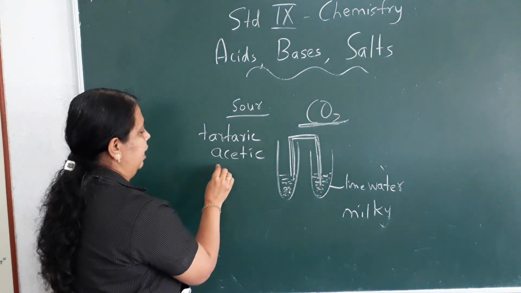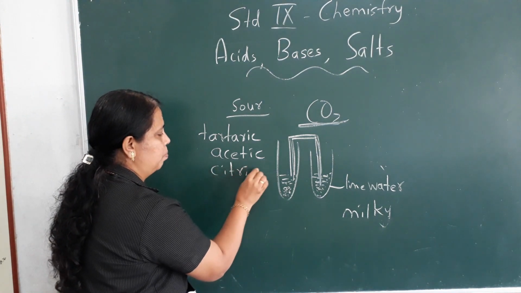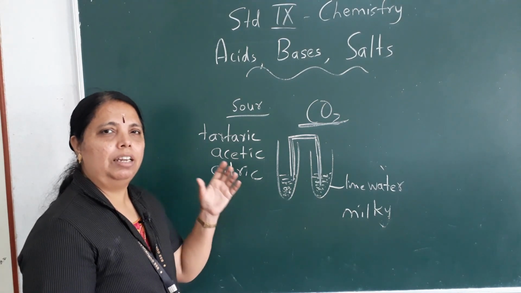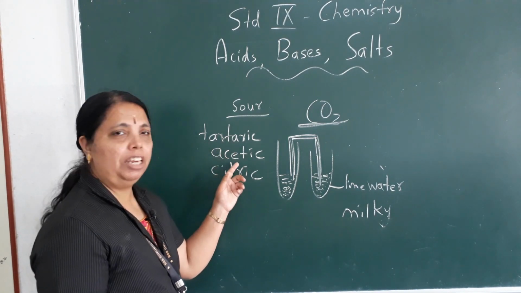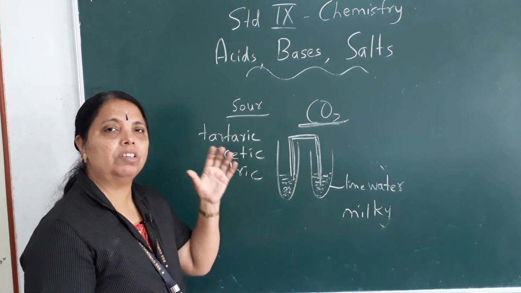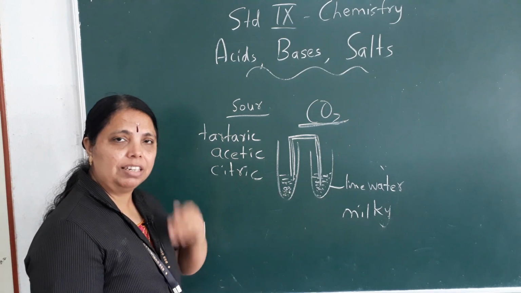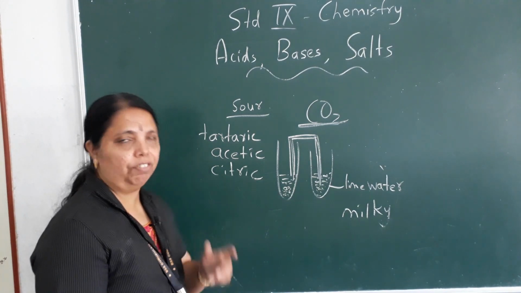Orange and lemons have citric acid. You have studied all this last year. Orange, lemon, tamarind, and vinegar are all sour. Why? Because they have acid in them. But we all have this, isn't it? We consume it without any fear.